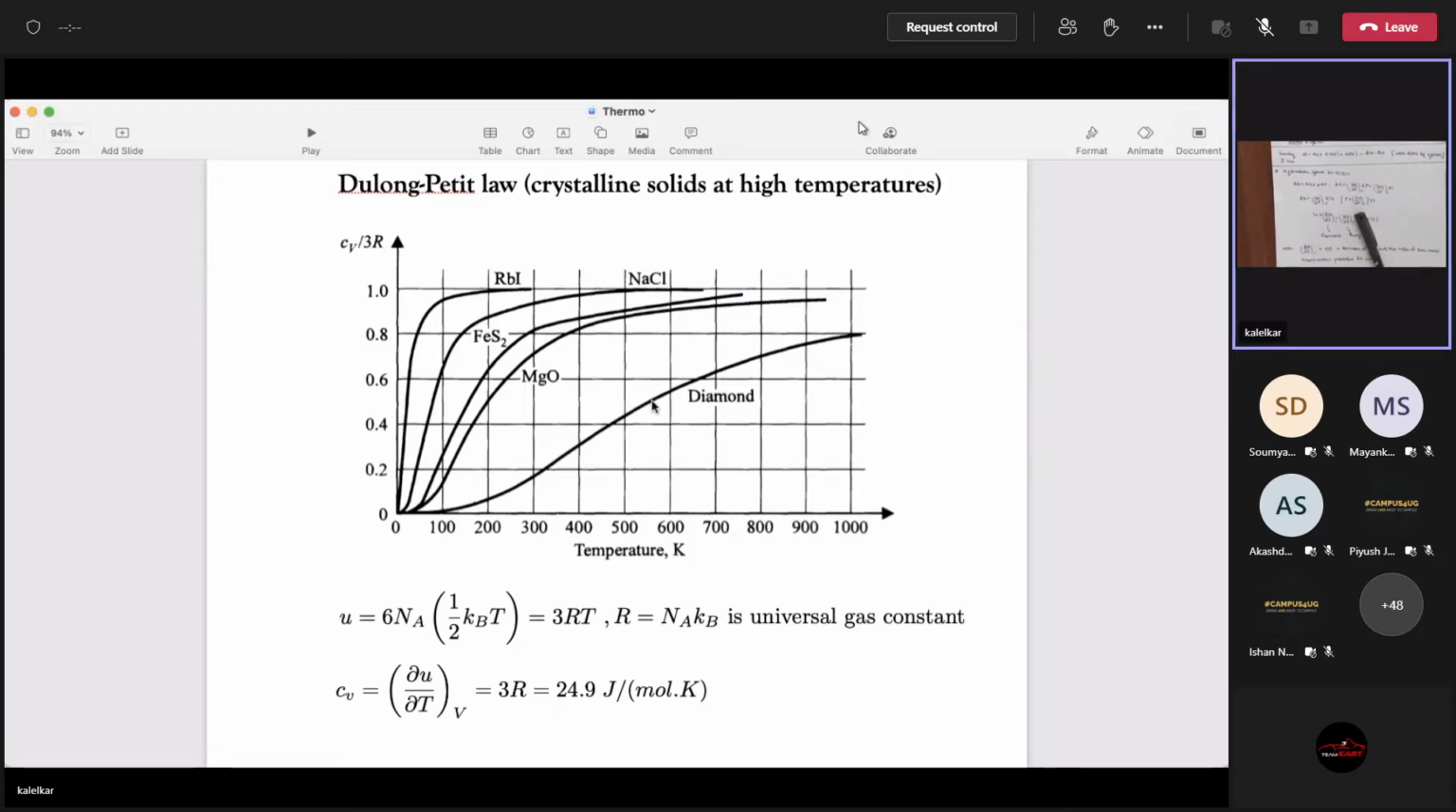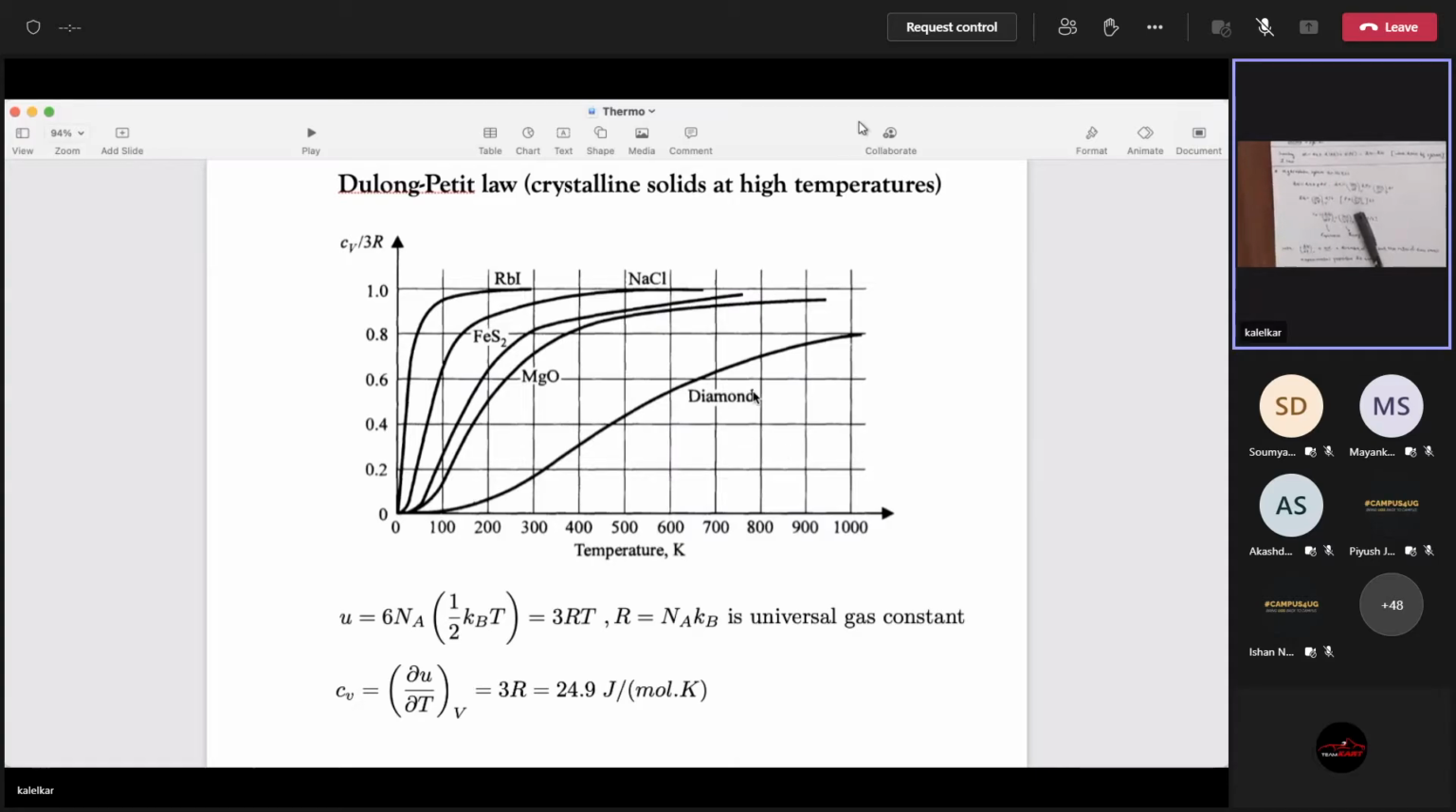So what I'm trying to say is, nearly all crystalline solids at high temperatures will show a CV of 25 joule per mole Kelvin. So this was an experimental finding well before statistical mechanics was properly developed. This is sometime in the last part of the 19th century. Dulong and Petit found this interesting pattern, that for crystalline solids at high enough temperatures, the specific heat CV was always 25 joule per mole Kelvin.